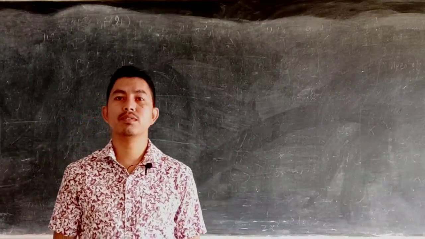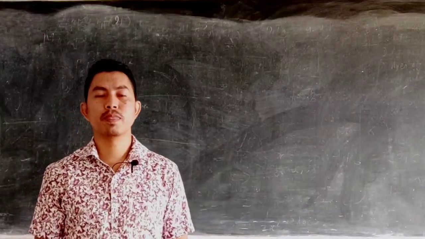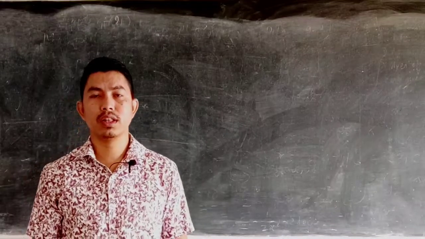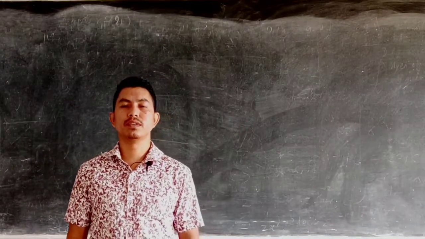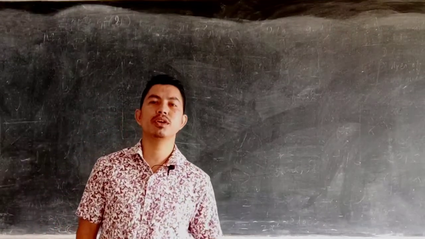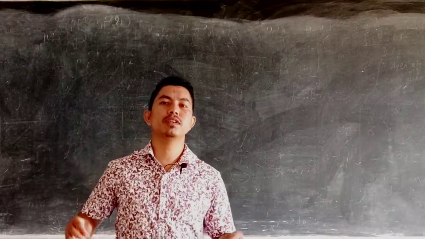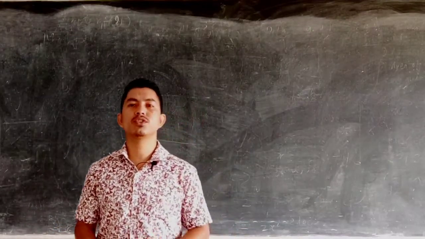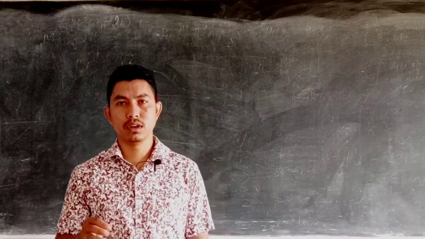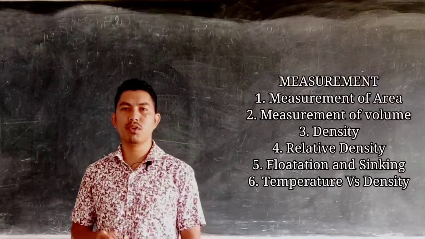So in today's first online class, or more precisely in this first video, we'll be discussing the first chapter of your physics textbook, that is the chapter Measurement. Many of you might already know what the word measurement means. Measurement means whenever we measure the length, area or the volume. In this chapter we'll be covering two important topics, that is the measurement of area and the measurement of volume.